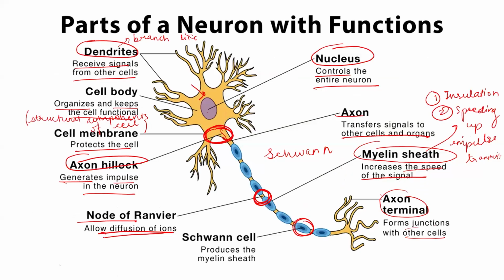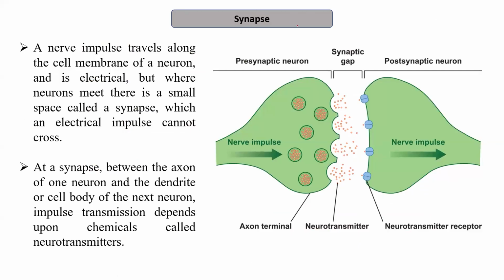How an impulse is transmitted from one neuron to another neuron is by the connection which is known as the synapse. Synapses are the connections between the two neurons, and through these synapses, the nerve impulses are transmitted from one neuron to another neuron.